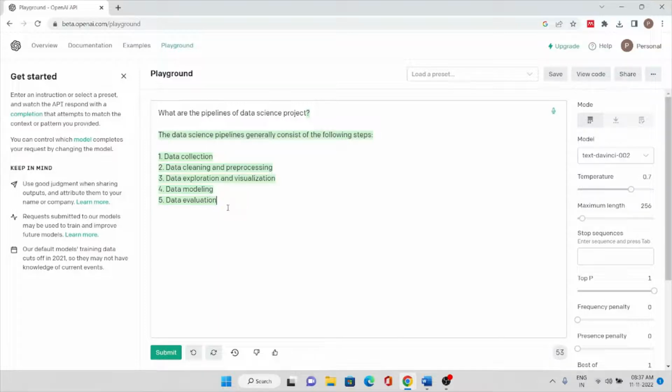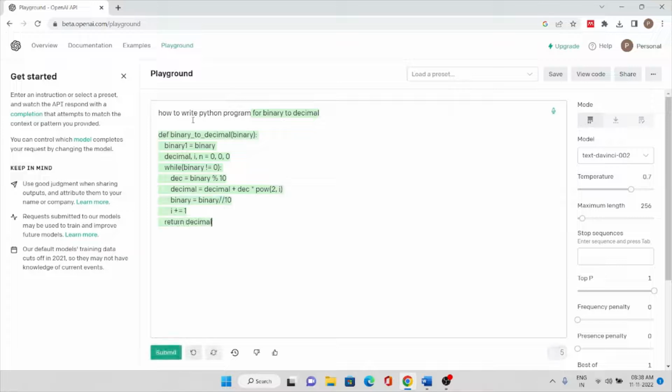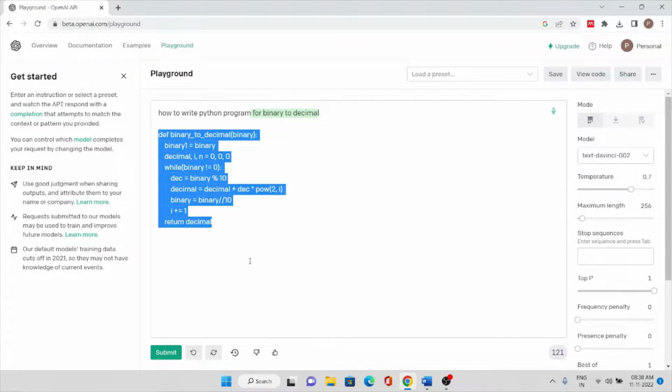Now I will clear this and type something different: how to write a Python program. I will submit it. See here, if I ask how to write a Python program, it only took binary to decimal, and directly gave the information.